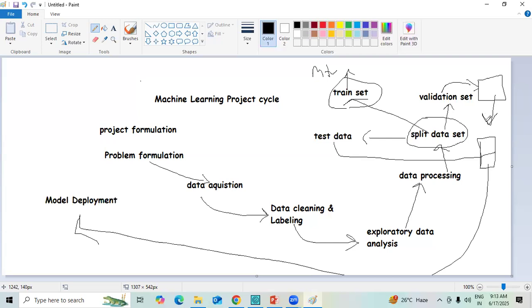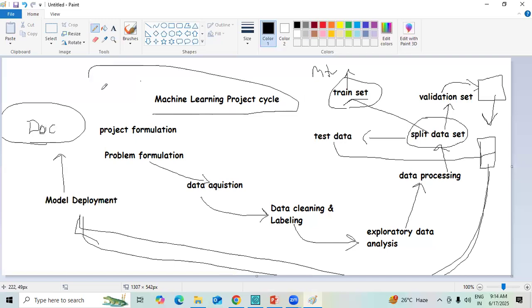So hyperparameter tuning, everything will happen. Next, if you are testing the data, final testing will be done and final evaluations will be made. Once the final evaluation is done, next you go for model deployment. Once the model deployment is done, finally you go for documentation. The required documentation is all prepared here. So this is generally the machine learning project life cycle at a high level. When we are developing any kind of model in machine learning, this is something we must be knowledgeable about.